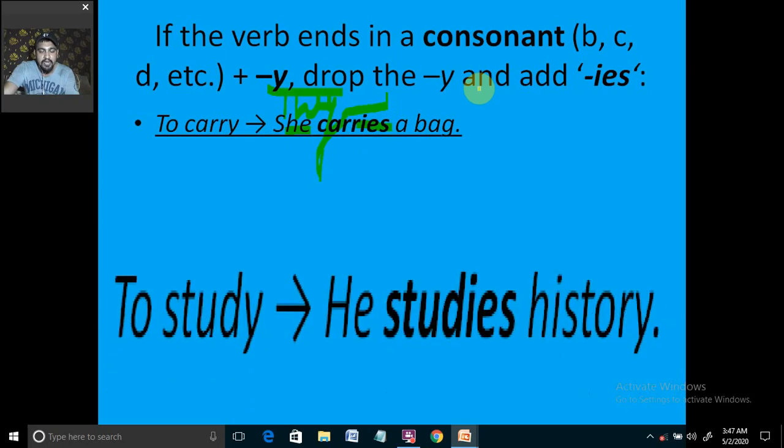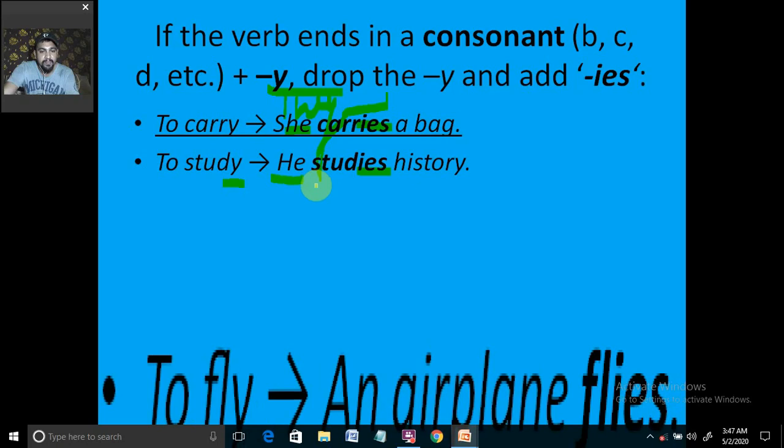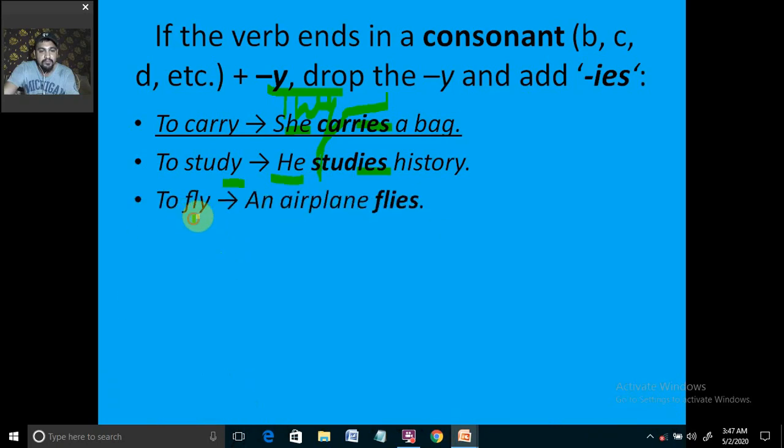Now like second example, to study, again it is ending with y, it will change into ies because the subject is singular. Now for fly also, an airplane, airplane is an example. Okay, singular subject, y is changed into ies just because the airplane is singular. We are not saying airplanes. Airplane is actually an American word, aeroplane is a British word.